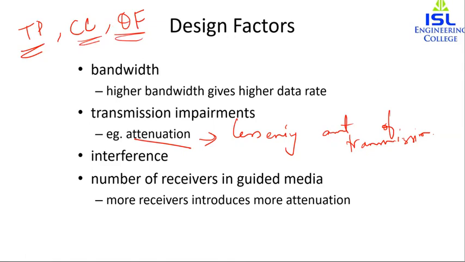Now the next is interference. Interference is basically when we have interference from competing signals. That is, if we have more than one signal, then there can be interference in overlapping frequency bands, and it can distort the signal. So the data can be distorted, or we may not receive the data at all. Interference is important in unguided media, but in the case of guided media also, interference can cause some problems or disturbances.